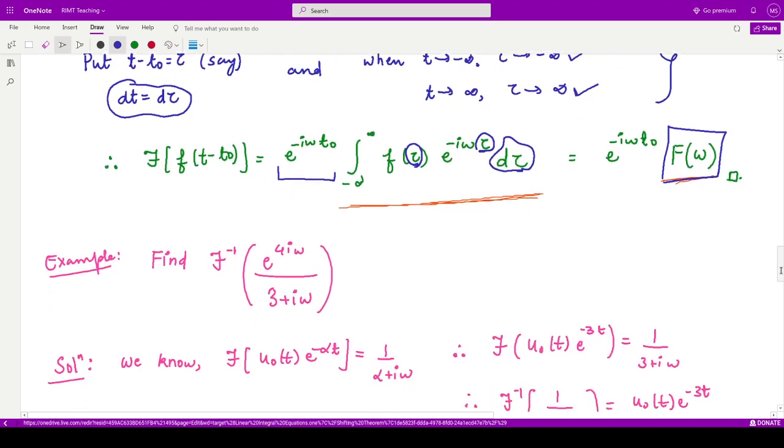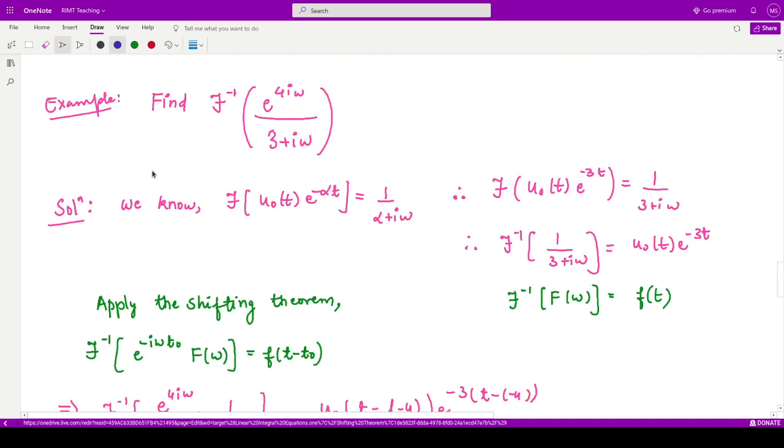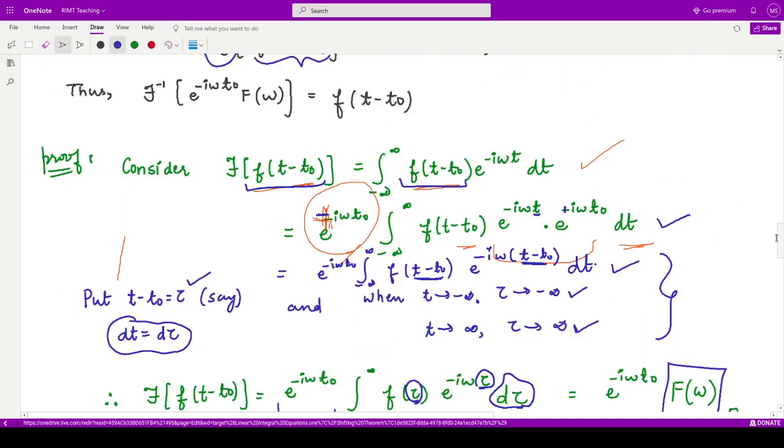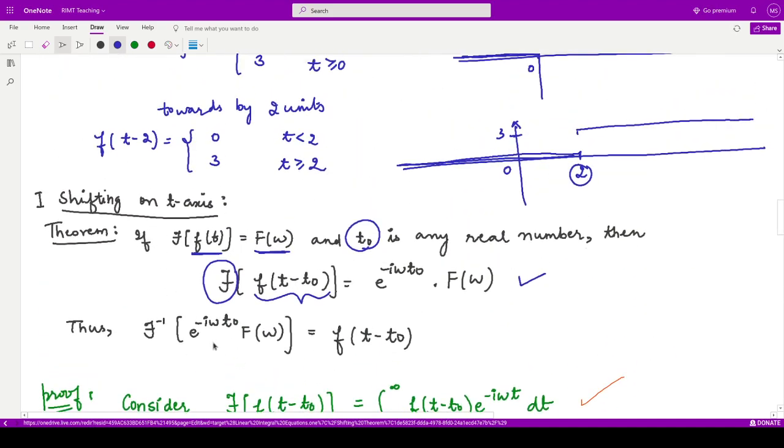So let us see an example for this one. We have to find the Fourier inverse of this particular function. So how can we do that? You can see we have e to the power 4 iota omega present over here. So if we calculate the Fourier inverse of the function 1 upon 3 plus iota omega, then we can apply the shifting property using this inverse formula. So we have something of this kind, e to the power something into the Fourier inverse of some other function.